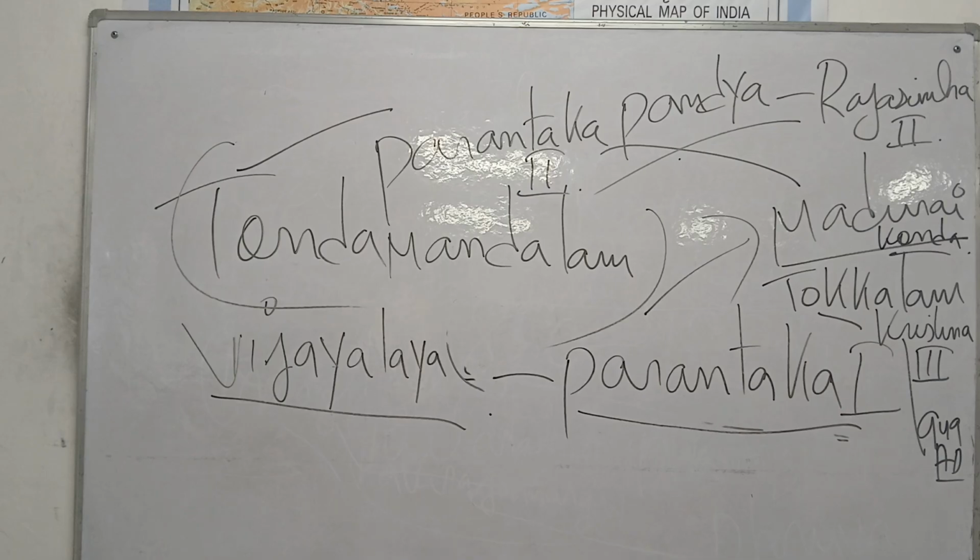It was his father, Parantaka II, who captured the city of Tunda Mandalam. Too important. This Tunda Mandalam is often asked. The city was recovered by Parantaka II from the Rashtrakuta king Krishna III.